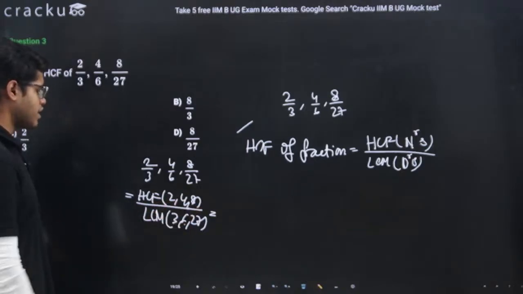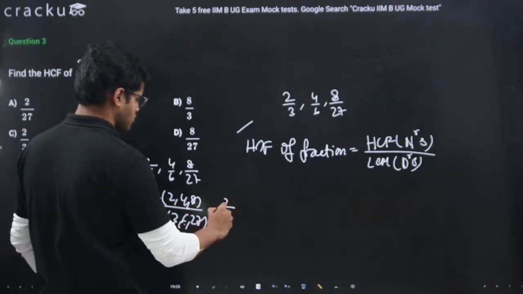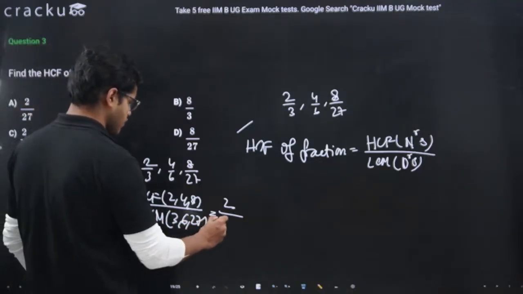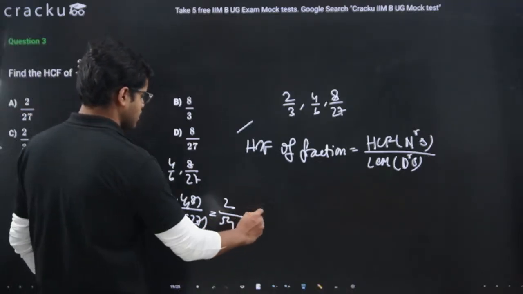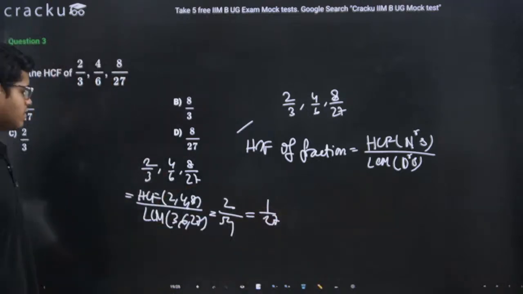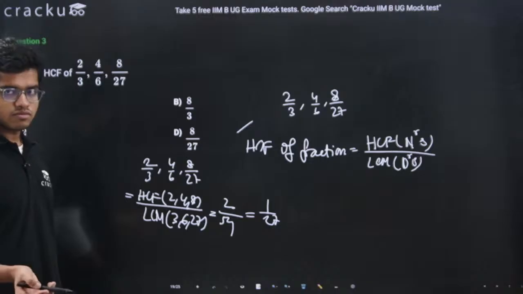HCF of 2, 4, 8 is 2. LCM of 3, 6, 27 is 54. And they will get the answer 1 by 27. No option is 1 by 27 and they won't be able to mark the answer.